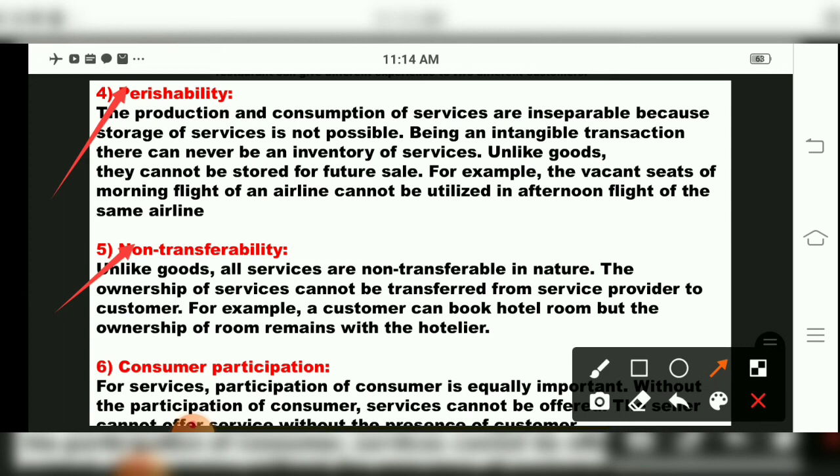So here they have given an example that a customer can book a hotel